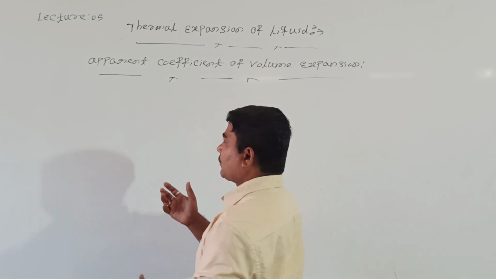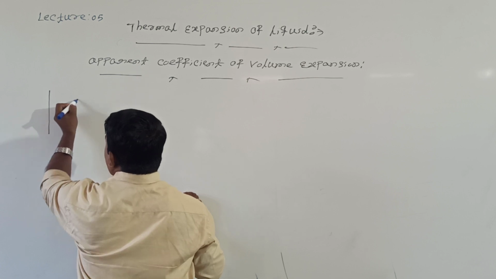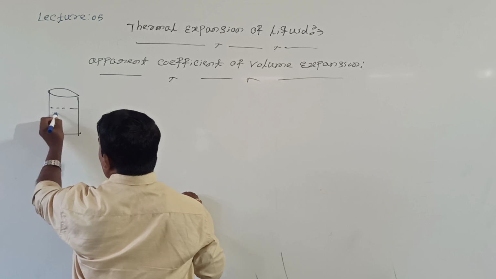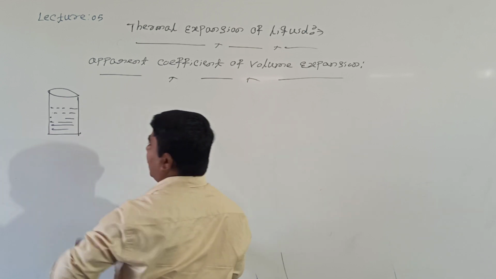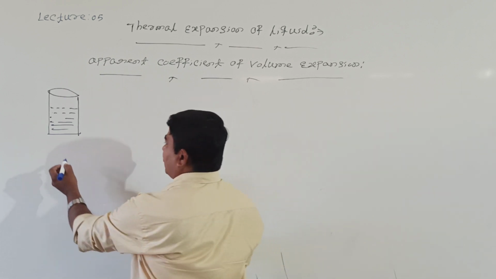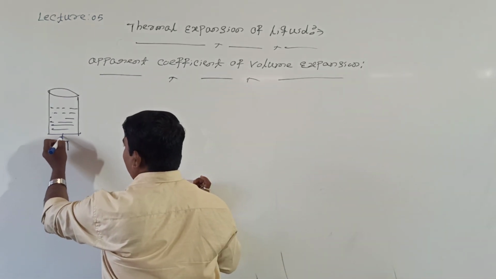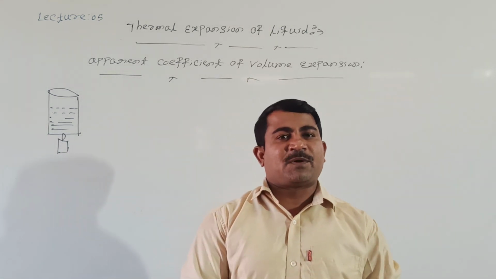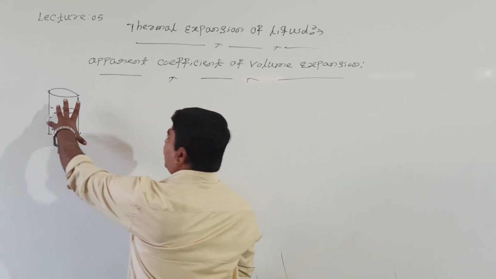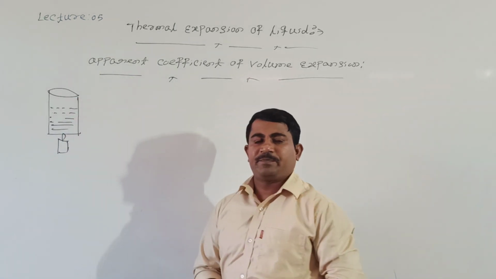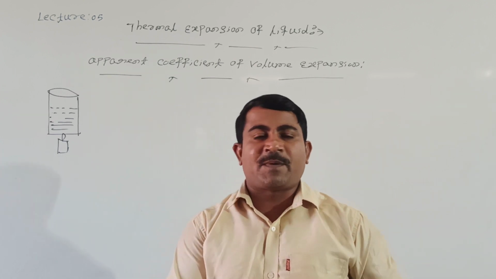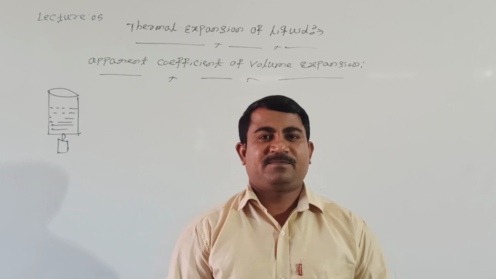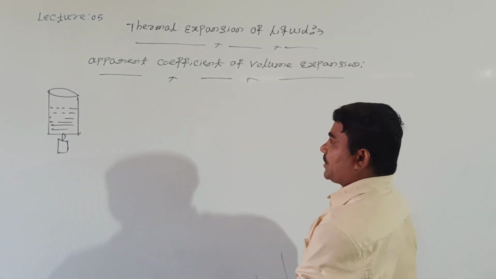Shall I take here? I will take the vessel. This is a vessel, a small vessel containing the liquid. This is the level of the liquid, right? When it is heated by a heat source, what happens? Two types of expansion are possible. One is expansion of the vessel, the second one is expansion of the liquid. If we consider only expansion of the liquid due to heating, then we call it apparent coefficient of volume expansion, right? What is apparent coefficient of volume expansion?